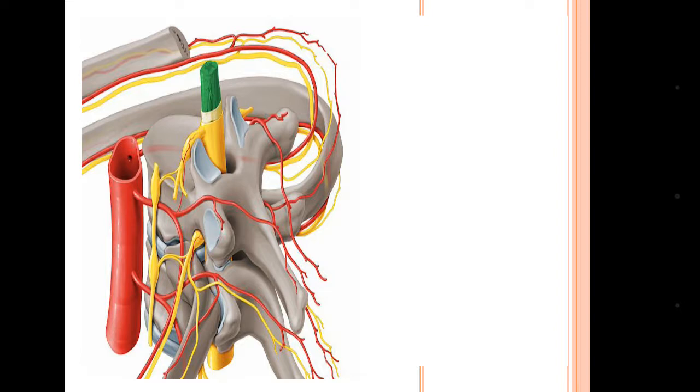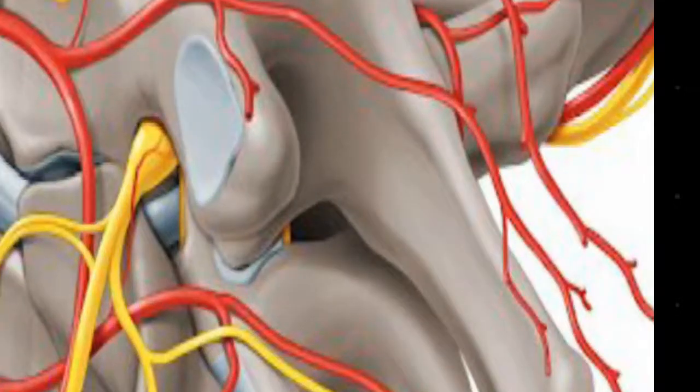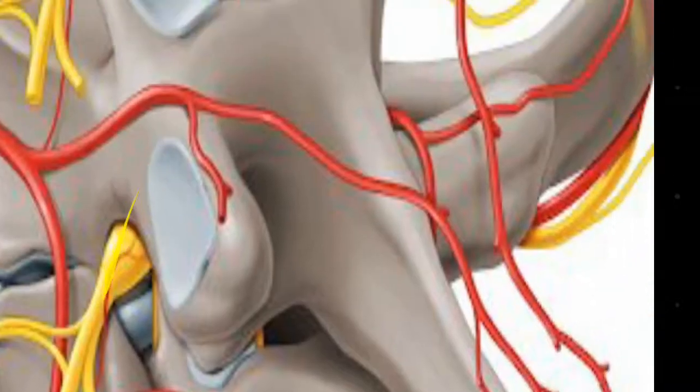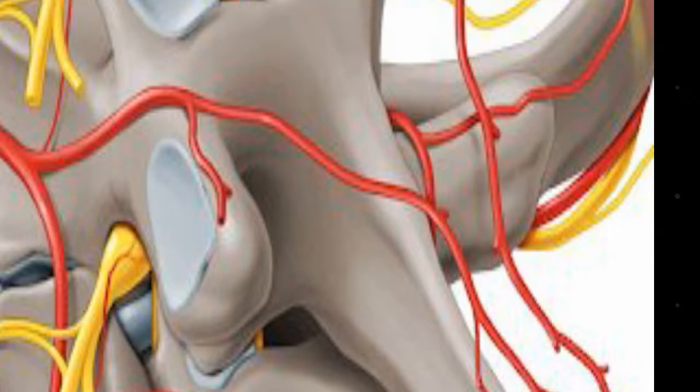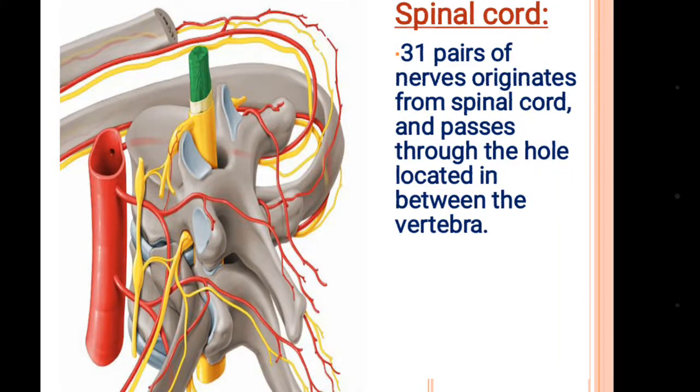So you can see again in the picture the spinal cord, yellow spinal cord inside the vertebral column, and the spinal nerves are passing out through the holes located between the vertebra. You can see in the picture here the yellow spinal nerve is passing through the holes of vertebral column, and total 31 pairs of nerves are originating from the spinal cord.